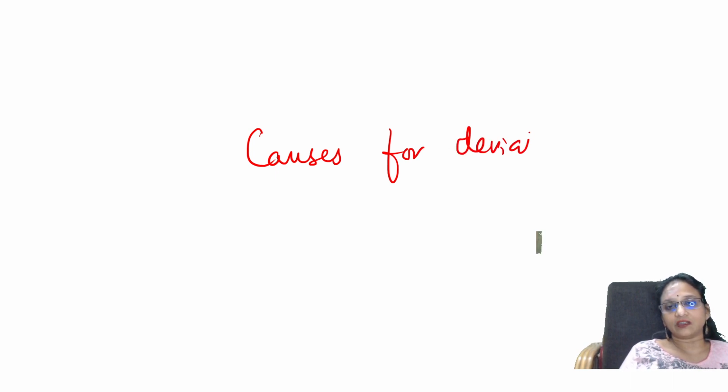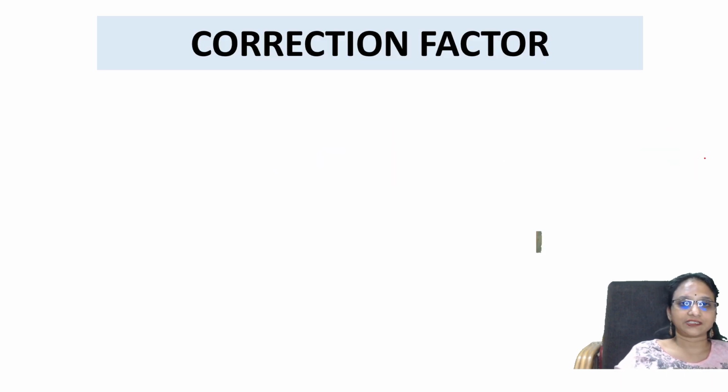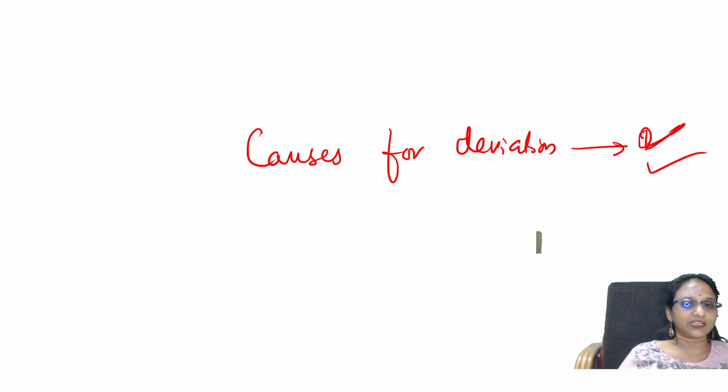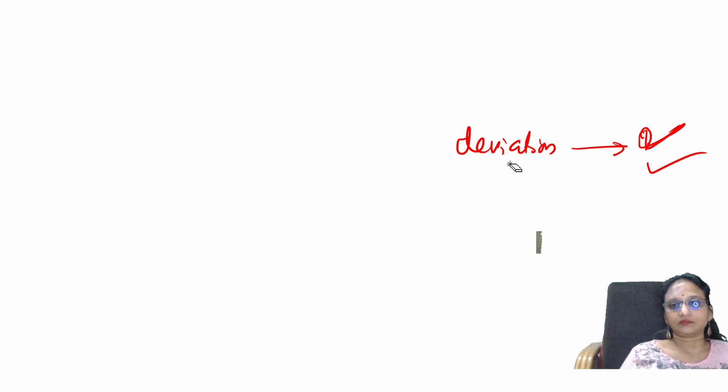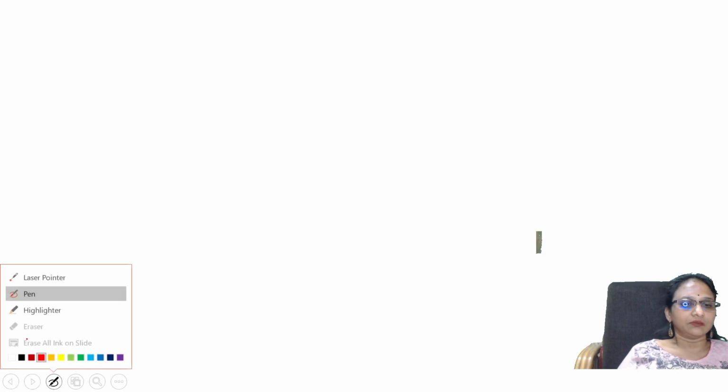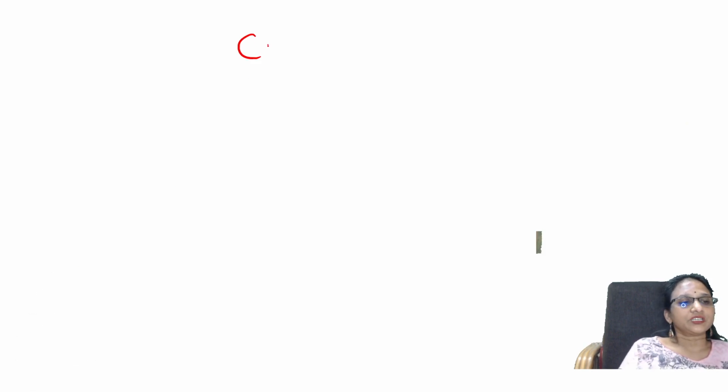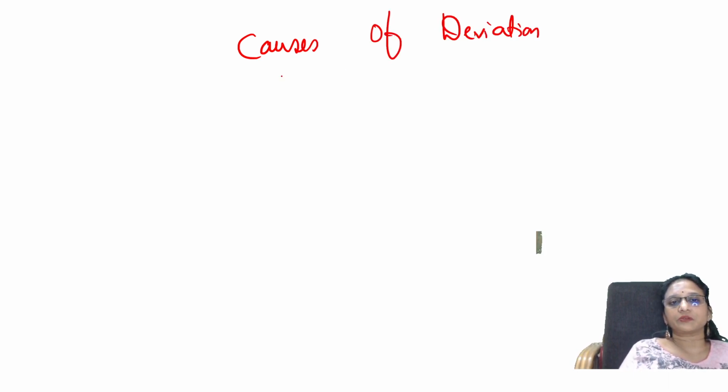So what are the causes for this deviation? We are going to see one concept called causes for deviation, why they are getting deviated. This is a very important topic, very important topic. So before that, let me take that and explain. Let me erase, students, I want a little bit of space. Okay, I'll put the heading on the above. See here, I'm putting causes of deviation. Why are they deviating from ideal gas?